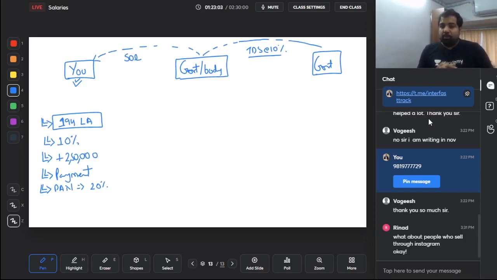Let's recap, guys. Immovable property you can rent, immovable property you can acquire, but sometimes the government acquires immovable property, called compulsory acquisition, called legally acquire, 194LA. If they pay more than 2.5 lakh rupees for the property, TDS will be at the rate of 10%. Yes, on payment basis, because it's the government, so whenever they pay, they will deduct TDS. Very smart of them. And if no PAN, then 20% TDS. This is section 194LA, legally acquire.